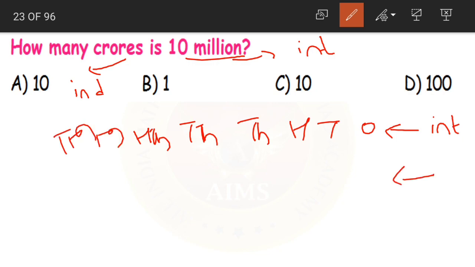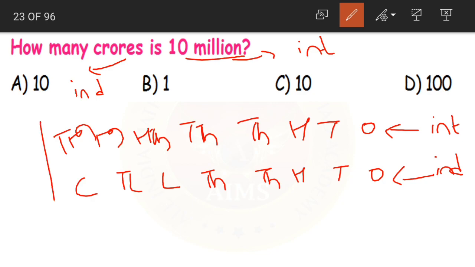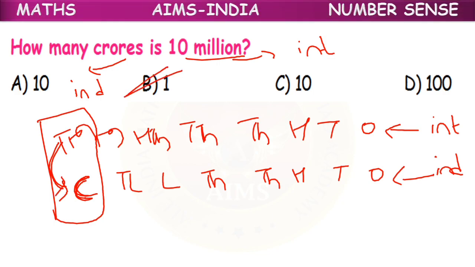In a similar way, let us write the Indian system: ones, tens, hundreds, thousands, 10,000s, lakhs, 10 lakhs and crores. Yes. So here we got our 10 million. 10 million is equal to how many crores, children? Only 1 crore. Yes, 10 million is equal to 1 crore. So option B, 1, is our correct answer.